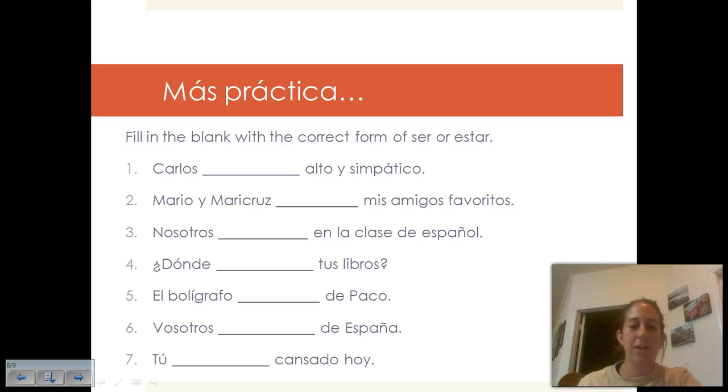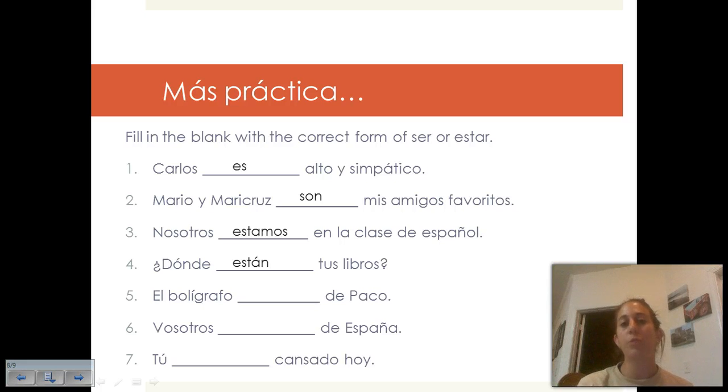Okay, let's see how you did. Carlos es alto y simpático. Mario y Maricruz son mis amigos favoritos. Nosotros estamos en la clase de español. Notice we used estamos because we're talking about location. ¿Dónde están tus libros? Where are your books? We're talking about a location.